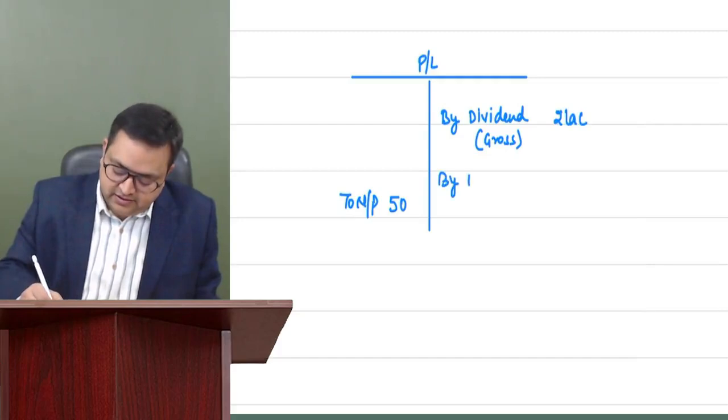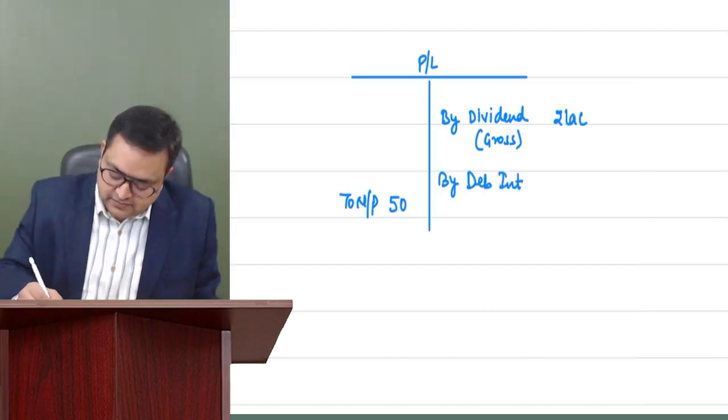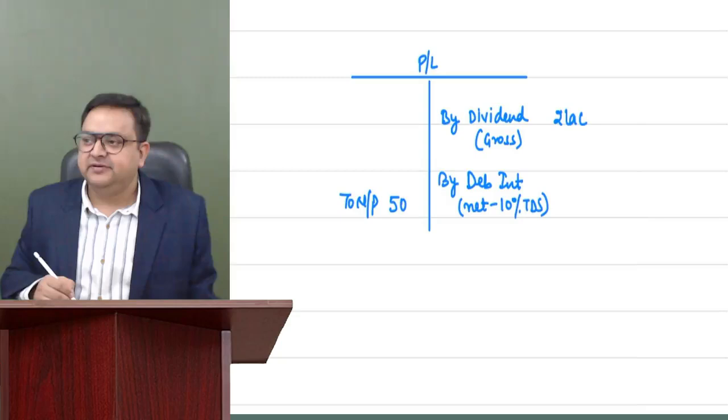And I have written interest, let's say debenture interest, and this is net after 10% TDS.